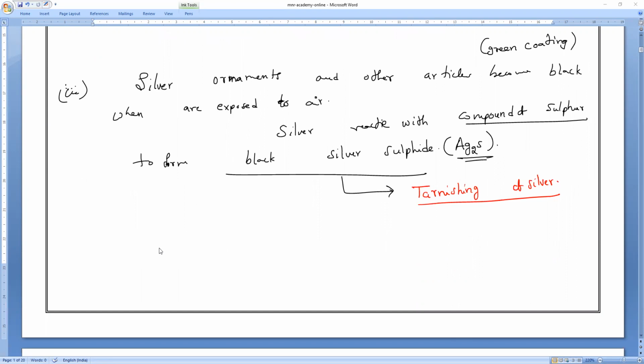Can you tell me the equation? Silver reacting with hydrogen sulfide. What is the smell of hydrogen sulfide? Anybody? Rotten egg smell. Understanding? So hydrogen sulfide, H2S, has a rotten egg smell. Please write it. Hydrogen sulfide.